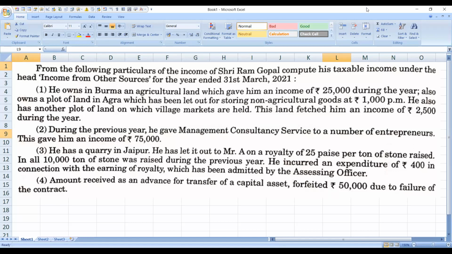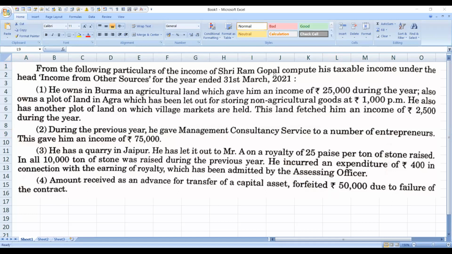Students, can you see the screen? Is it visible to you? Write your reply in the chat box. Can you see the screen? Is it visible? Yes, yeah. Thank you, thank you.